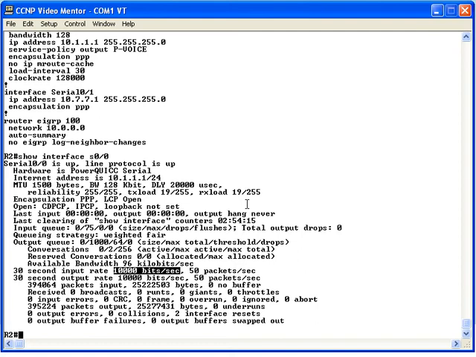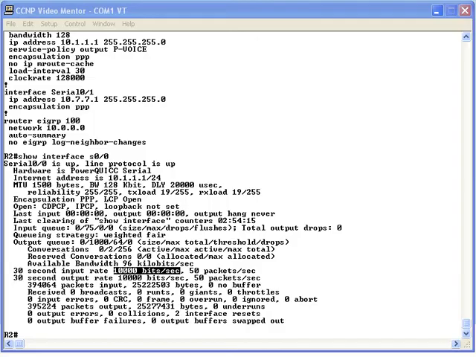However, after turning on RTP header compression, how many 10 kilobit per second phone calls can we complete with 100 kilobits per second of bandwidth available? That comes out to about 10 simultaneous phone calls. By turning on RTP header compression, we have more than doubled the call carrying capacity of this link. That's the power of RTP header compression. Let's go back out and review where we have been in this lab.